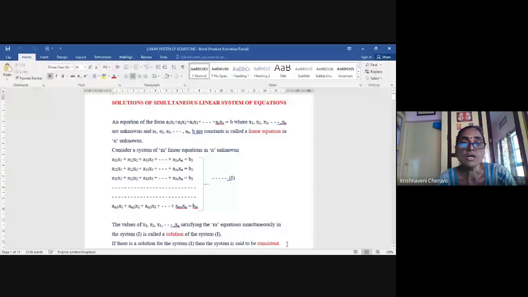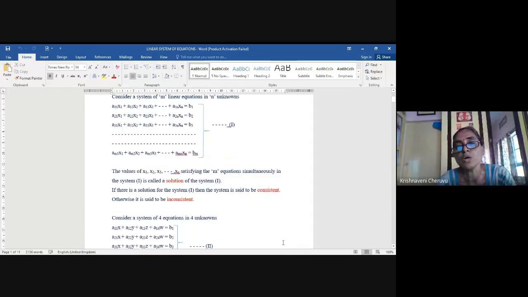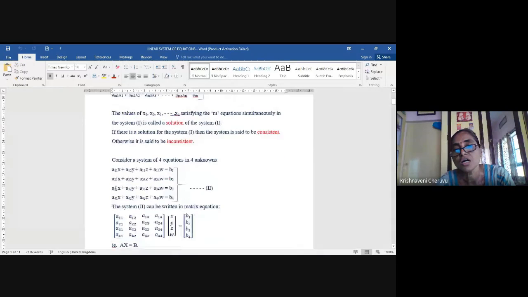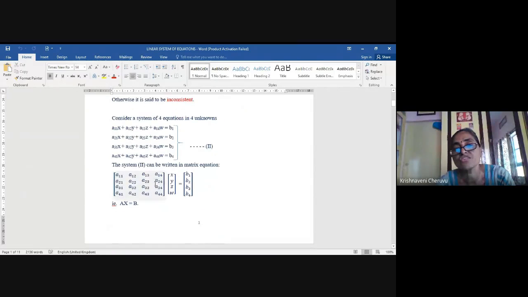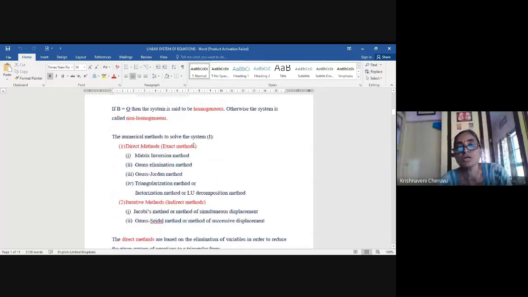Now they are all direct methods. Like you will get exact solutions for these equations when you employ direct methods. Yesterday we took equations, for example, 4 equations in 4 unknowns. Then we discussed the methods of solving those simultaneous equations. The direct methods means exact methods because we get exact solutions.